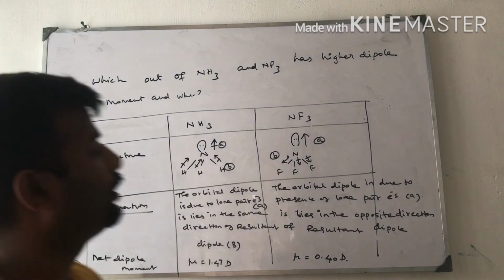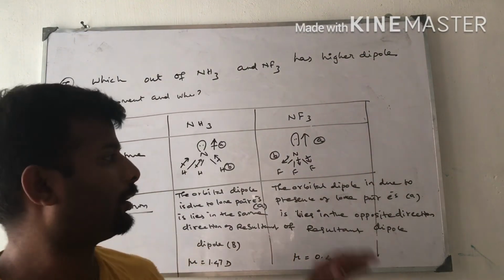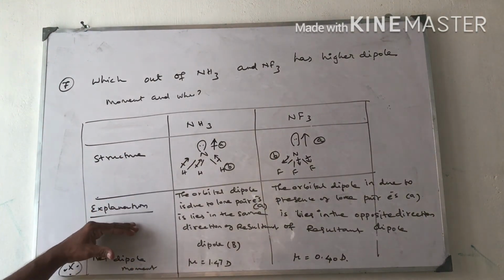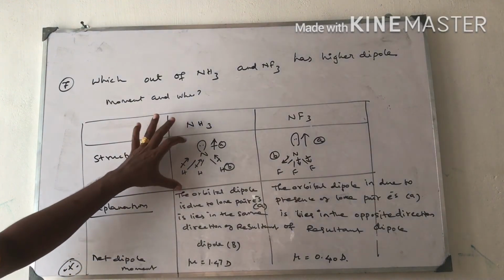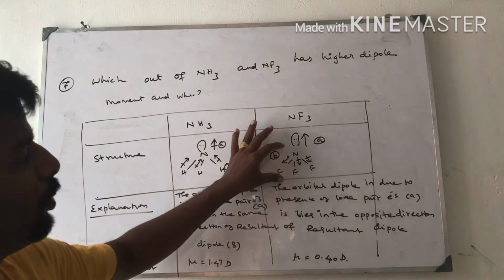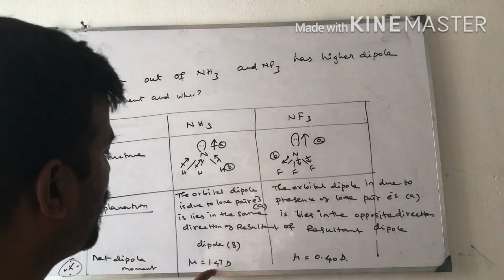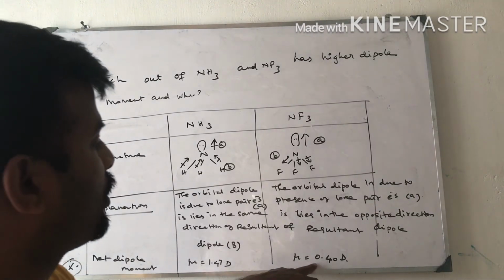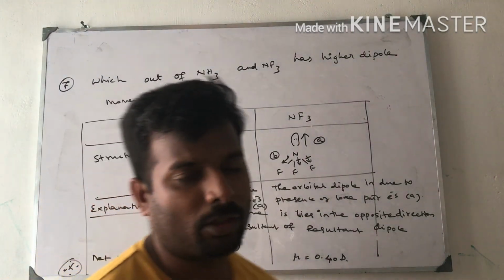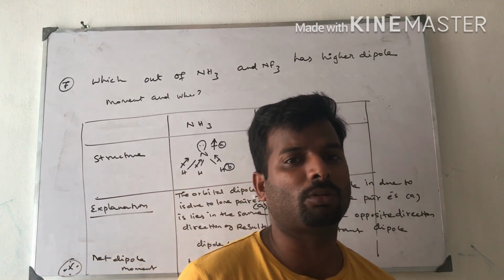Even though fluorine is more electronegative than nitrogen, the thing is like this. The structure is like this. The explanation: in ammonia the orbital dipole is in the same direction. So all these four things give additive values, two additions and one subtraction in the other case. Therefore, you get the net dipole moment of 1.47 D for this, and 0.40 D for this. That is the explanation. I already explained that dipole moment. Next, we are going to solve the next question.